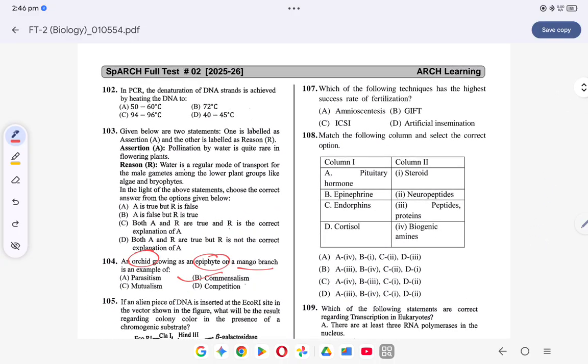Come to your next question. Question number 107. Which of the following techniques has the highest rate of success of fertilization? Which has the highest success rate of fertilization? Amniocentesis is not it, because that tests the blood and amniotic fluid. Gamete intrafallopian transfer and artificial insemination are again chance meetings of the sperm and egg. But in intracytoplasmic sperm injection, one egg is directly fused with the sperm nucleus, so fertilization has a 100% success rate. So which of the following has the highest success rate? It is intracytoplasmic sperm injection, ICSI.